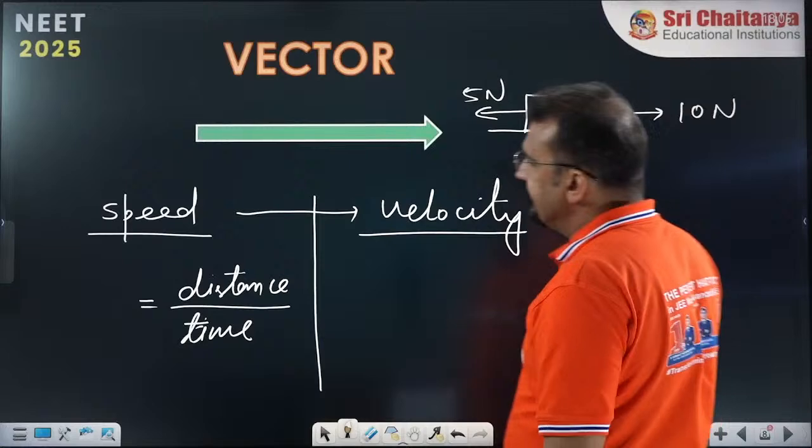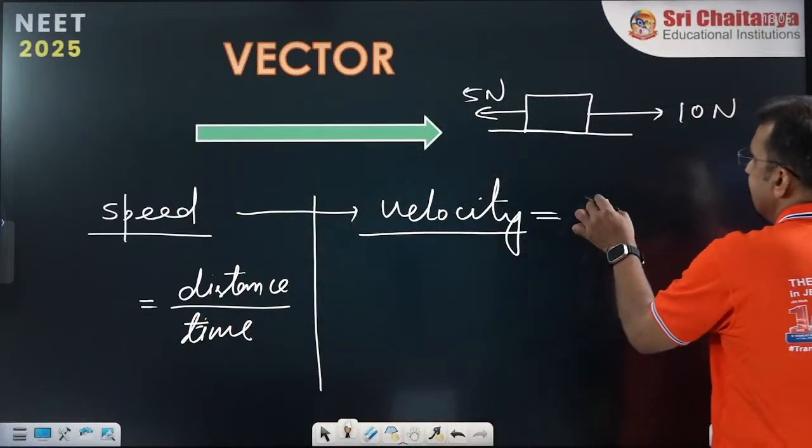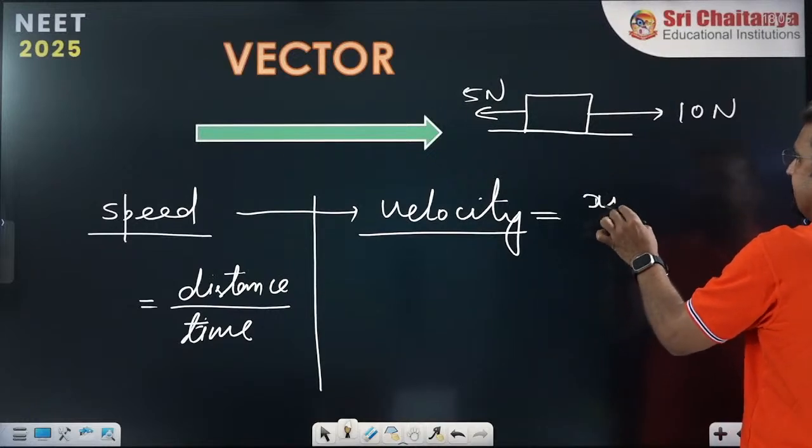So here, speed means distance upon time, and velocity means, in place of distance, displacement.